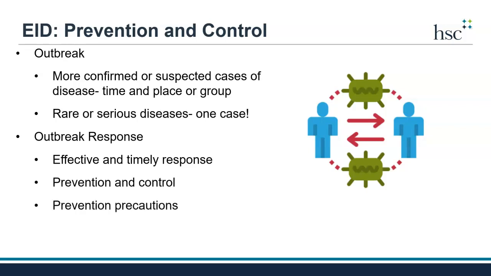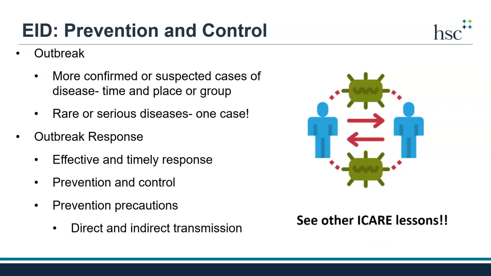Several prevention precautions can be put in place in a nursing home to prevent and control the germs that cause outbreaks. These precautions focus on stopping spread by targeting how the germ is spread or transmitted, directly or indirectly. To learn more about these precautions, please see the other eye care lessons that are available.